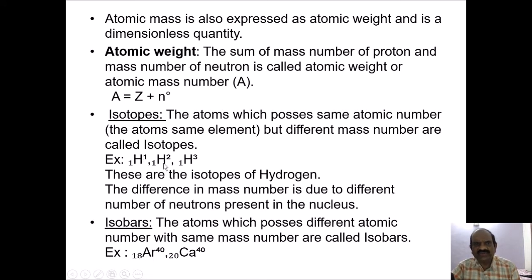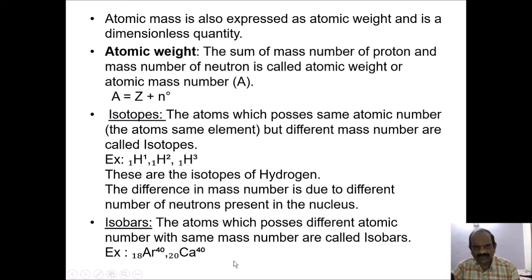Now it is also present in other forms, H2 and H3, which indicate different mass numbers. Here you will find the same atomic number and different mass numbers; these are called isotopes. These are the isotopes of hydrogen. The difference in mass number is due to the different number of neutrons present in the nucleus. What we call deuterium and tritium.